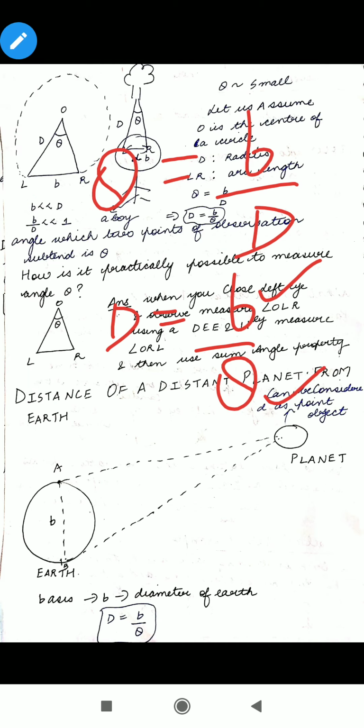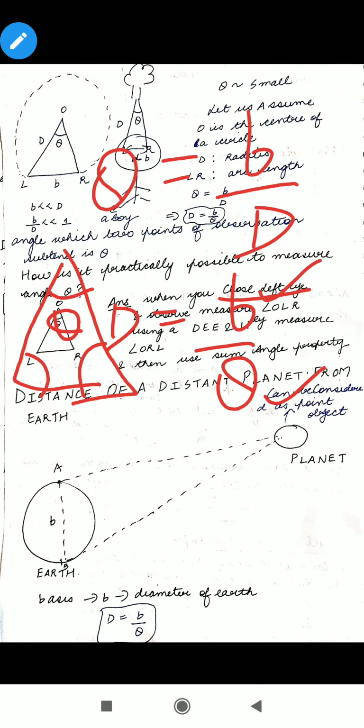What is the trick? When you close your left eye, measure the angle OLR with the help of a D. And when you close your right eye, then measure the angle ORL with the help of a D. And then measure the angle theta. When you get theta, what is going to happen? You are going to get an arc.